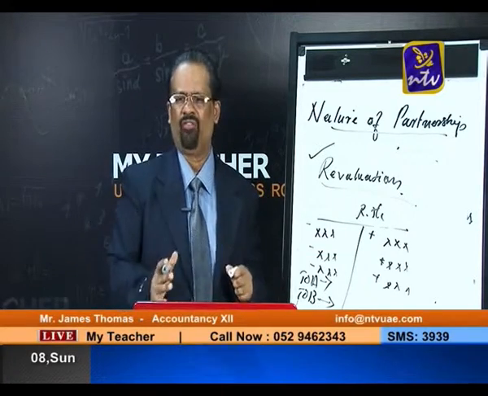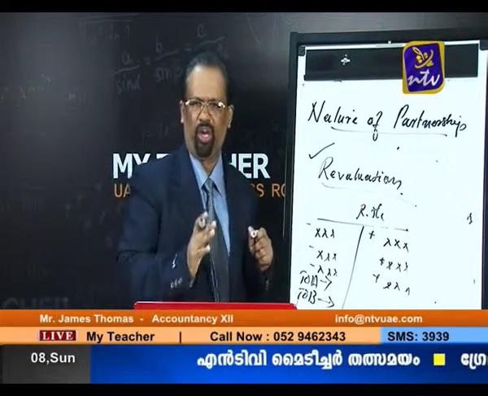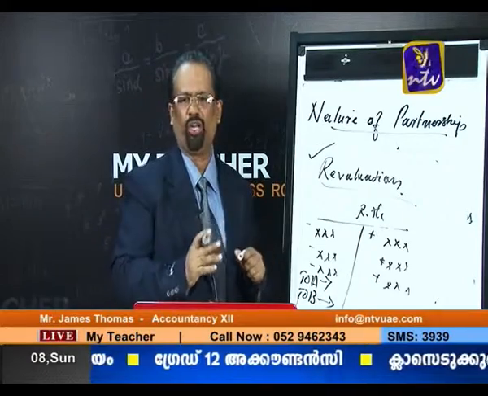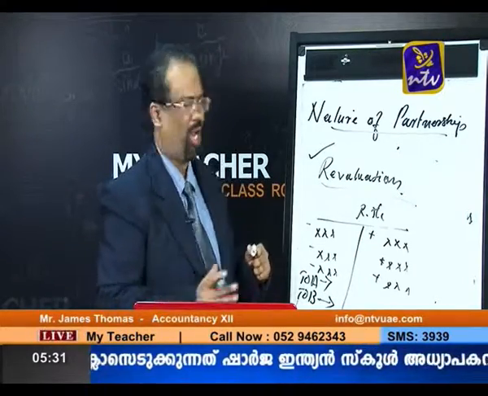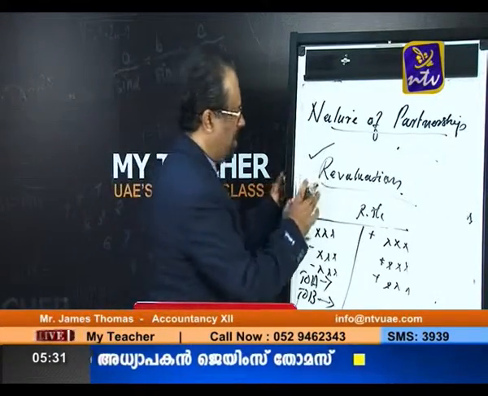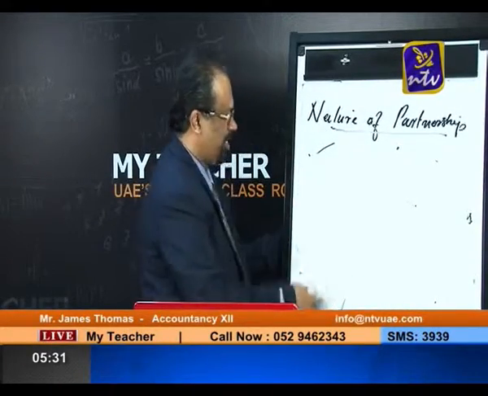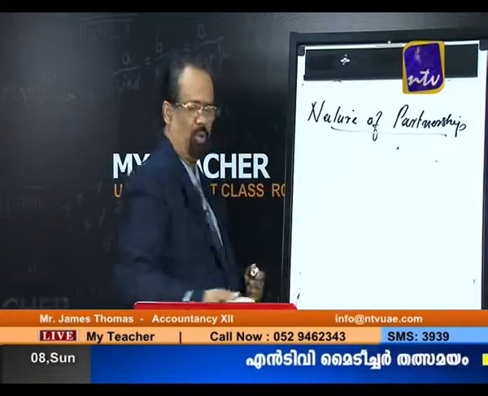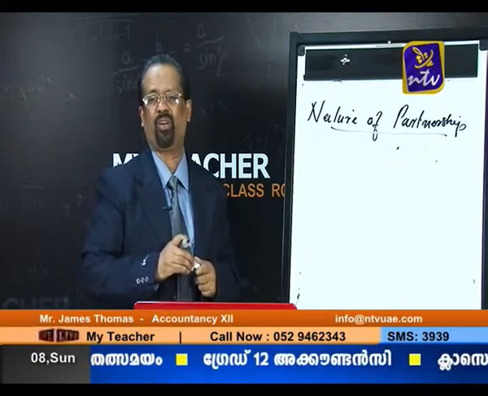Now listen, we have studied three points. The first point is the treatment of journal entry, the ratio analysis, or finding the new ratio or sacrificing ratio. The second point is the treatment of goodwill. And the third point is revaluation of assets and liabilities. And next, the existing partners face another problem, that is the distribution of undistributed profit.